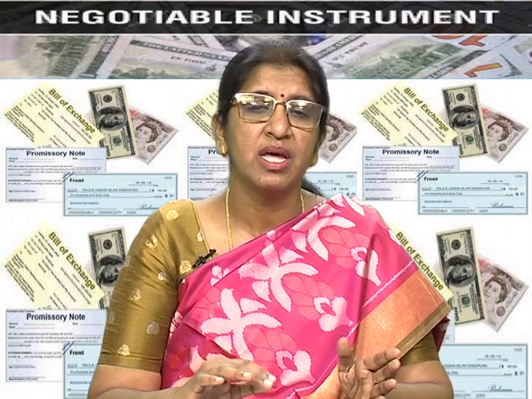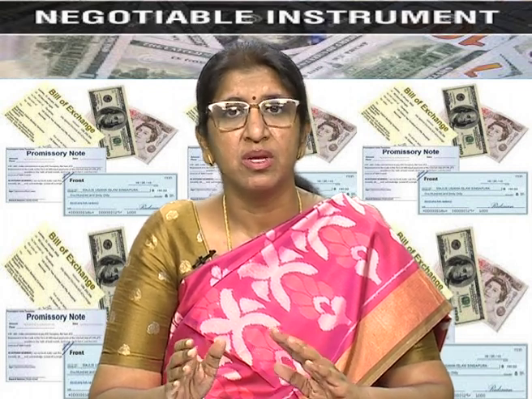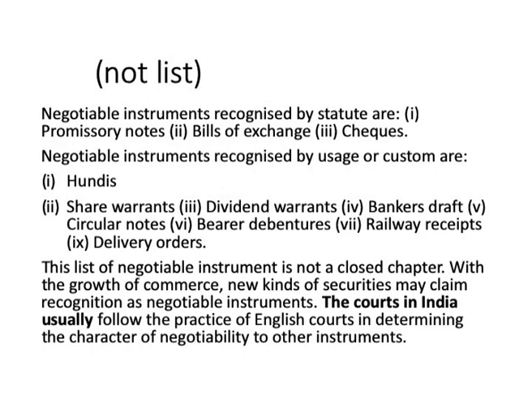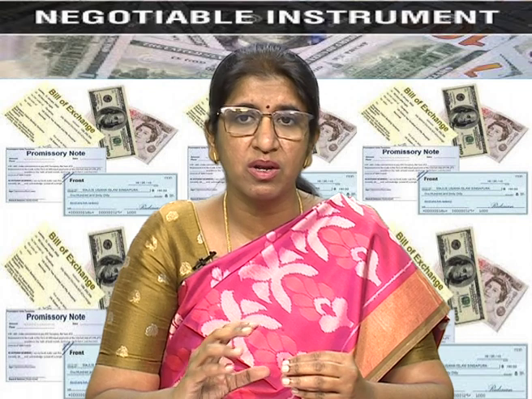So, we can say that there are two types of negotiable instruments, those recognized by statute and those recognized by usage or custom. Those recognized by statute are those that are mentioned in the Act, that is promissory notes, bills of exchange or checks, whereas those recognized by usage or custom are those instruments which satisfy those two conditions of negotiability, and they are hundis, share warrants, dividend warrants, bankers drafts, circular notes, bearer debentures, delivery orders, etc. Now, this list of negotiable instruments is not a closed chapter.